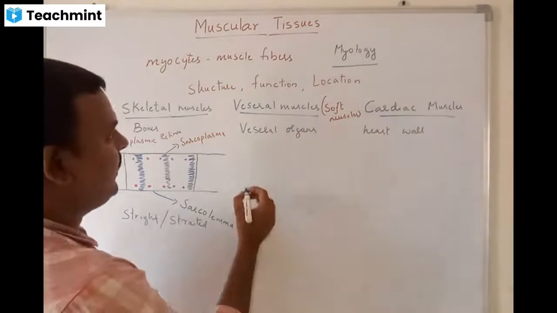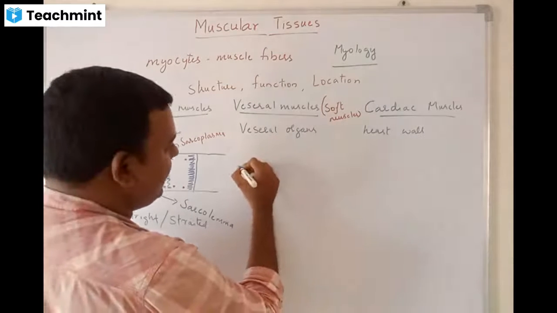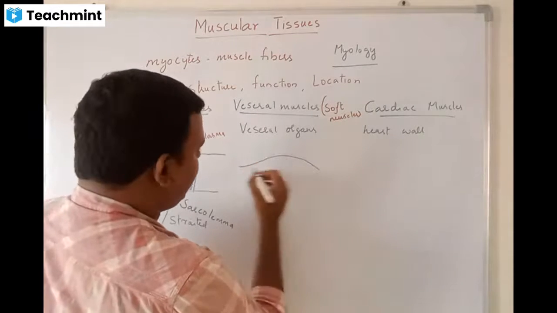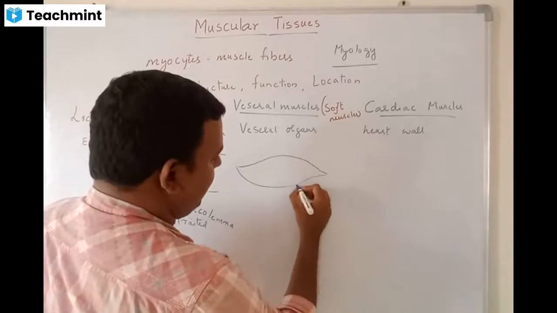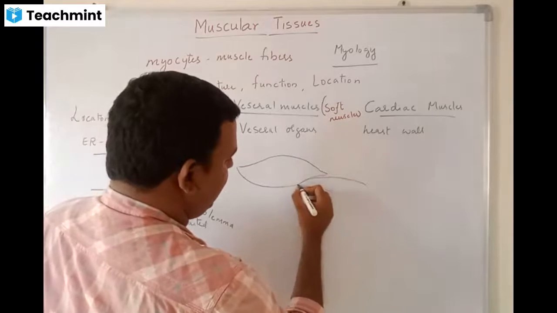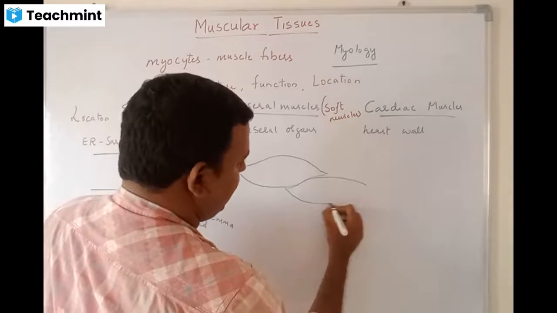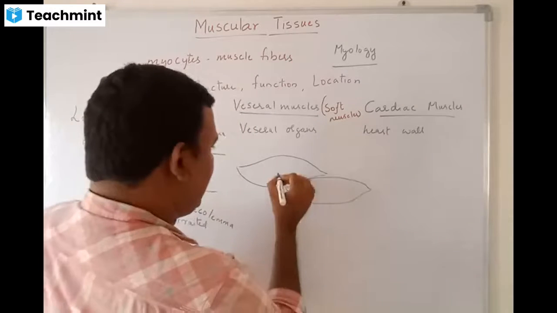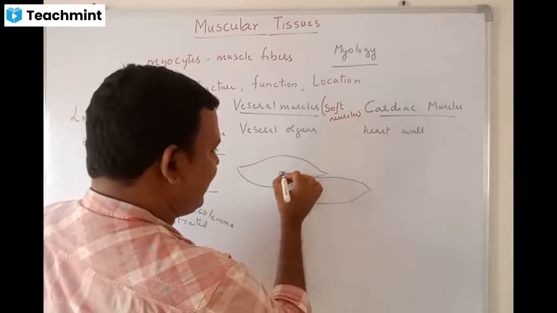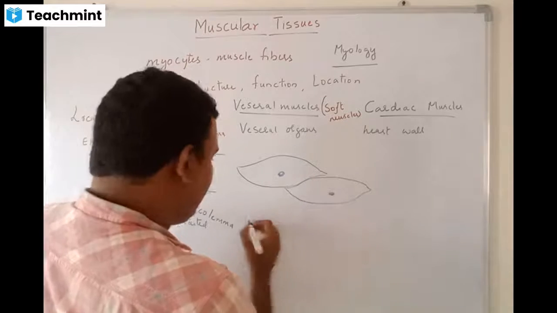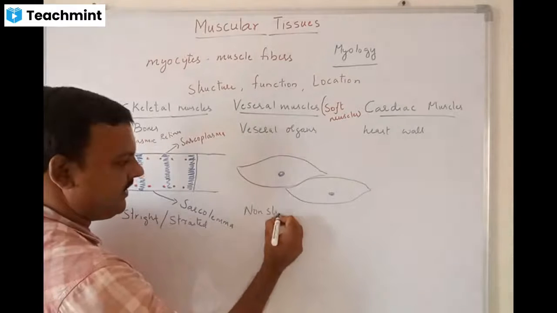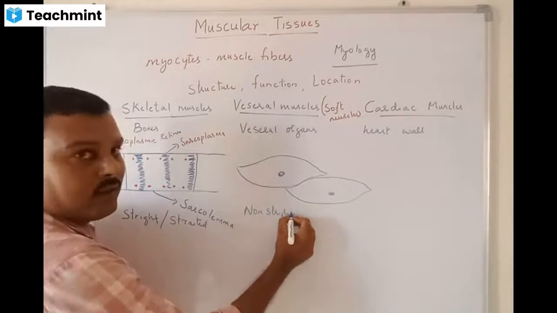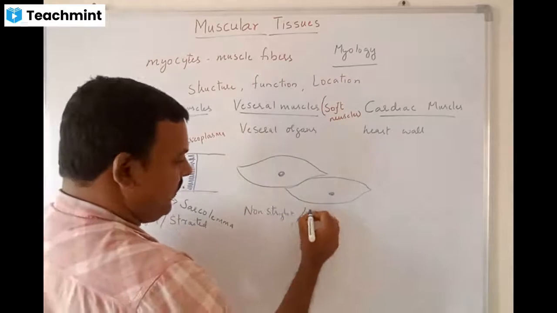Visceral muscles are not like that. Their cells are conical in shape, and they have only one nucleus. So these are non-striated, non-straight muscles.